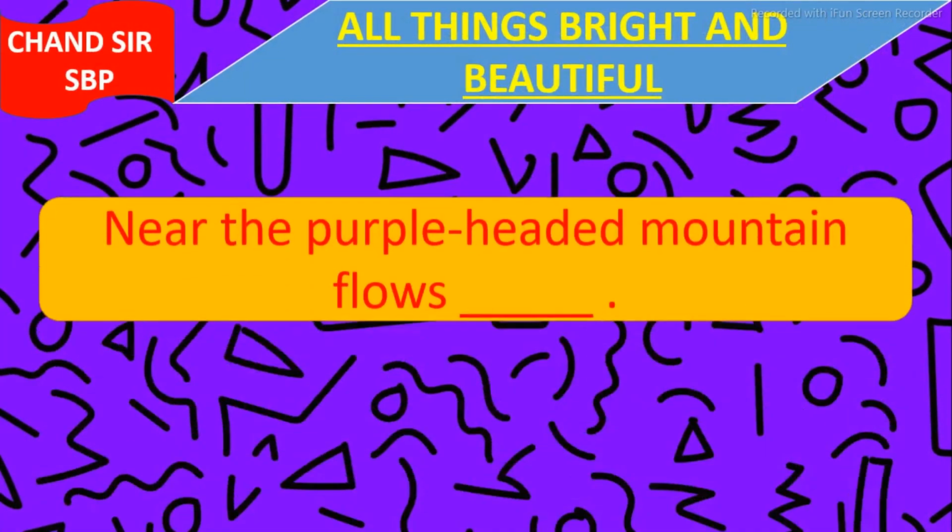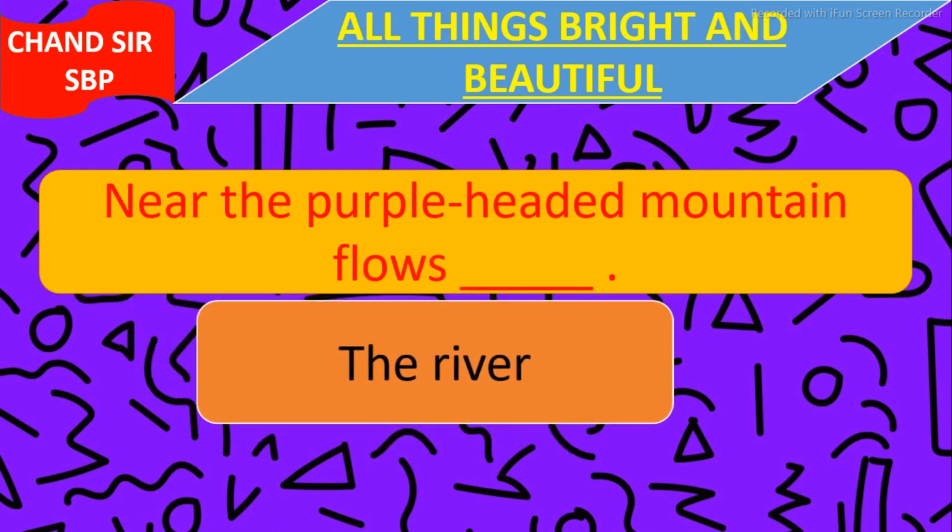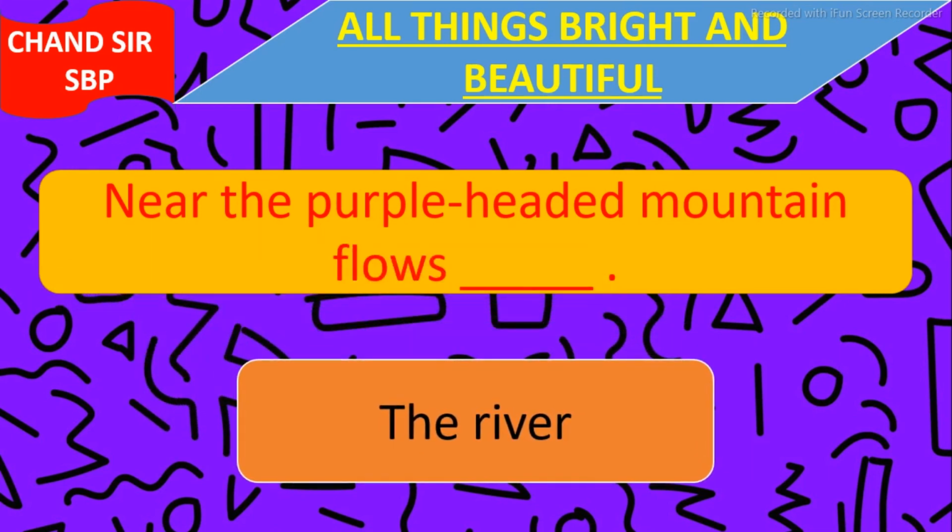Our next question is, near the purple headed mountain flows blank. Near the purple headed mountain flows the river. The answer is the river. The river flows near the purple headed mountain.